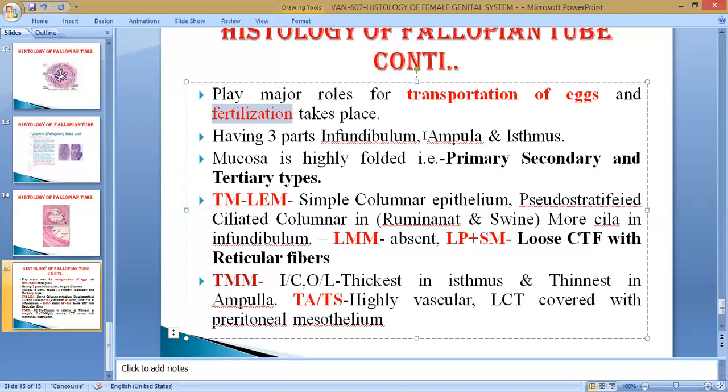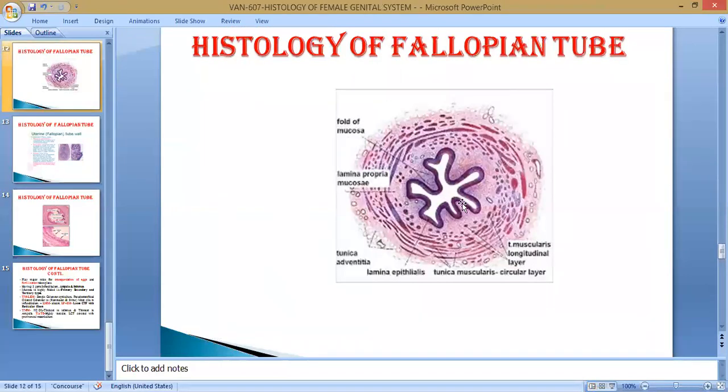So it contains three parts. The infundibulum is the first part, which is for the capturing of the ovum. The dilated part is known as the ampulla, and the constricted part is known as the isthmus. Towards the isthmus, you see here, the fold is considered primary, secondary, and sometimes tertiary.